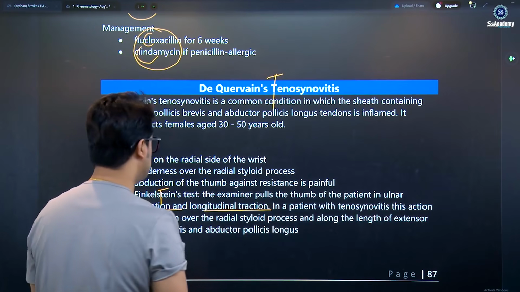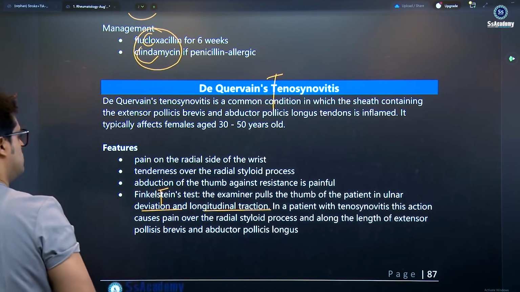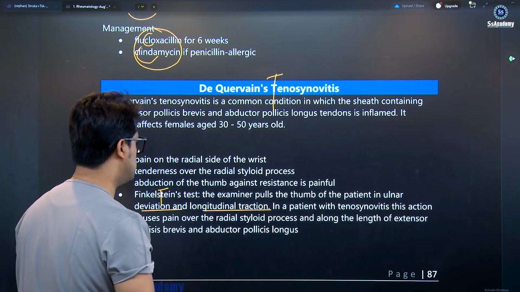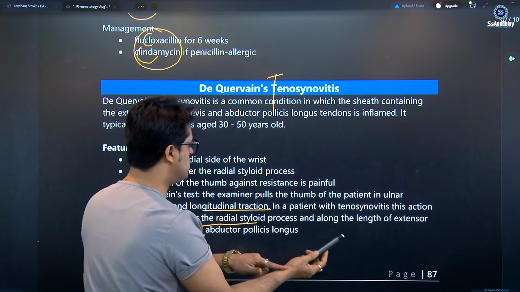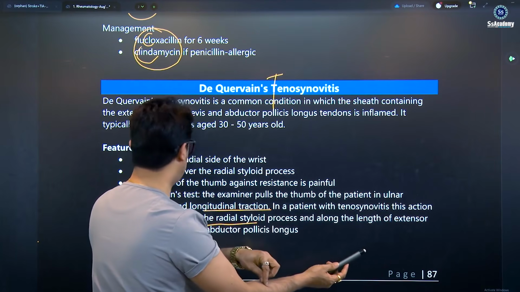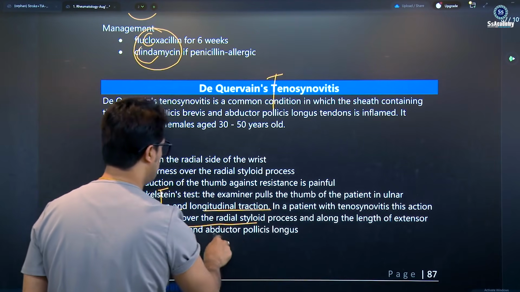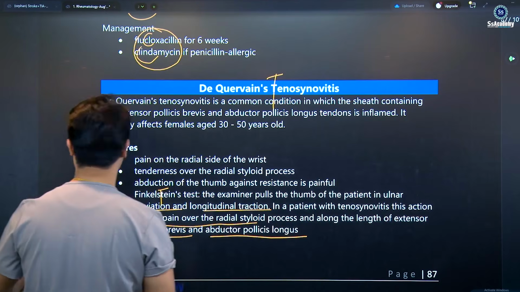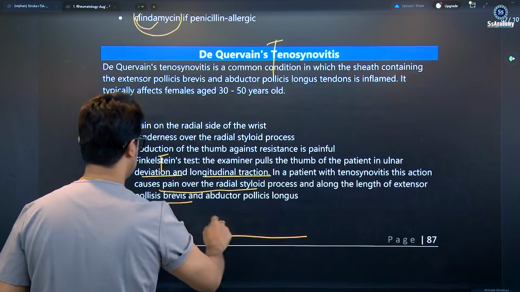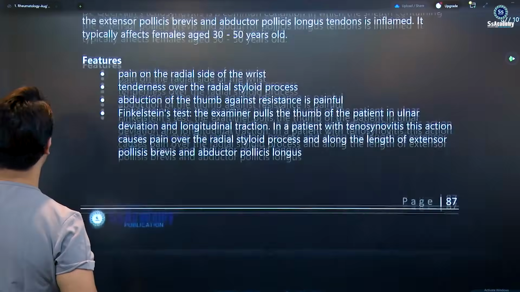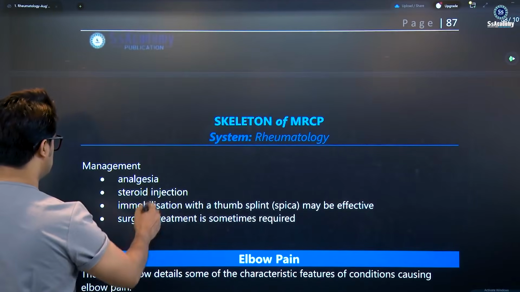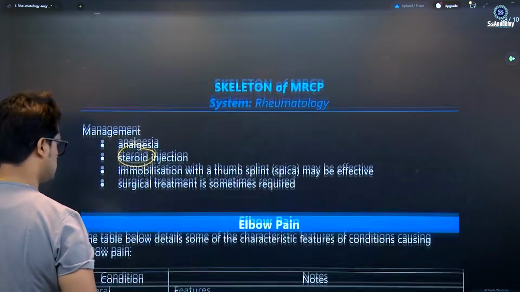So ulnar deviation: pull the thumb of the patient in ulnar deviation, longitudinal traction. In the patient, the tenosynovial reaction causes pain over the radial styloid process along the length of the extensor pollicis brevis and abductor pollicis longus. So this is once again tenosynovitis. De Quervain's tenosynovitis is a one-star, double-star topic. Steroid injections sometimes will help.